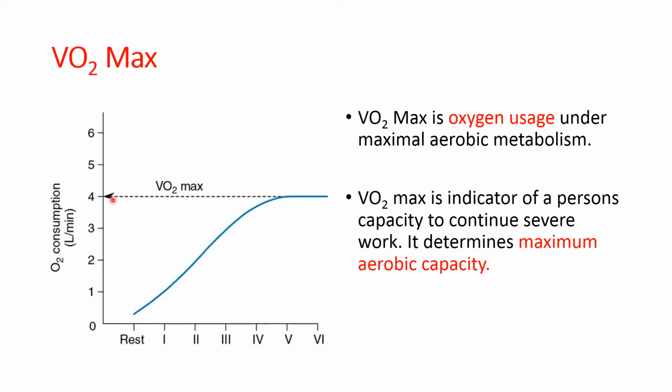So VO2 maximum is the maximum oxygen usage under maximal aerobic metabolism. It determines the maximum aerobic capacity beyond which oxygen supply cannot be increased. So anaerobic metabolism provides more of the energy. VO2 maximum is the maximum ability of the person to utilize oxygen during exercise or enhanced energy expenditure.